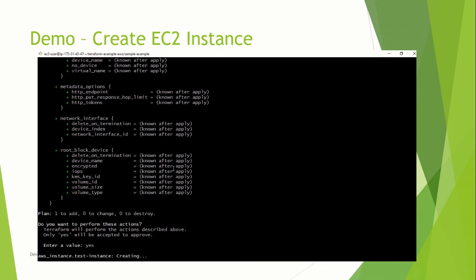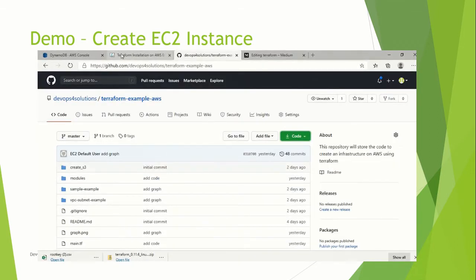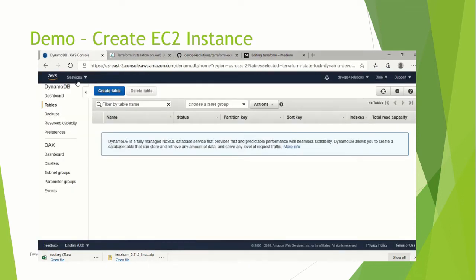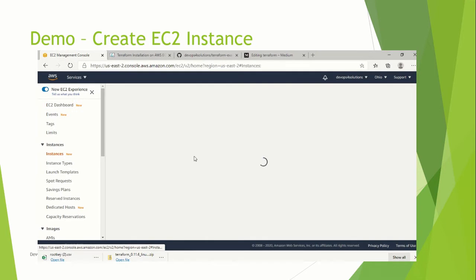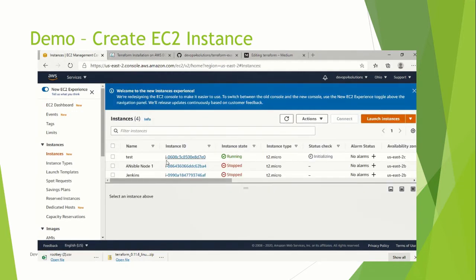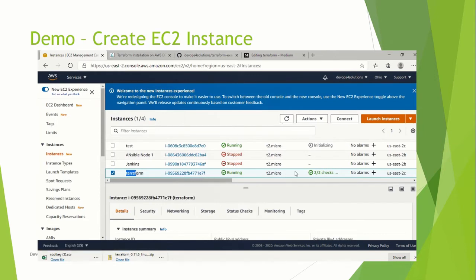It is actually creating the EC2 instance. As you can see, the EC2 instance is created. Now we will see it on the AWS console. You can see this test instance is created.